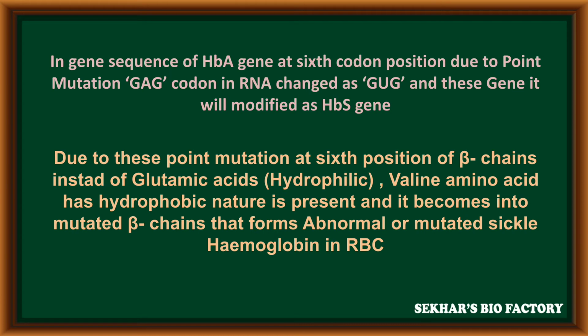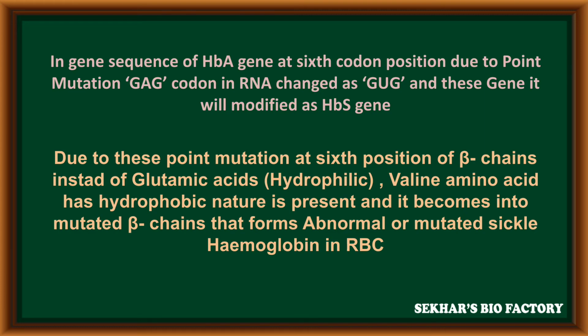Due to this point mutation at the sixth position of the beta chain, glutamic acid, a hydrophilic amino acid, is replaced by valine, a hydrophobic amino acid. So glutamic acid is hydrophilic in nature and valine is hydrophobic in nature, and it is present in the beta polypeptide chain.